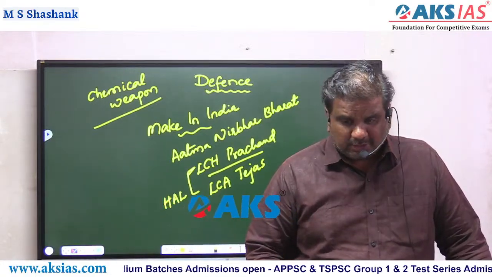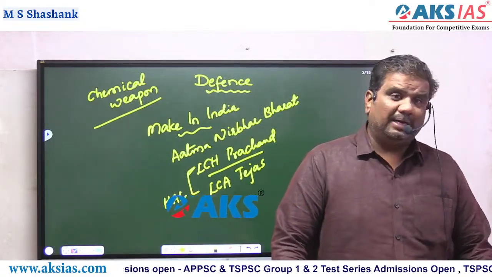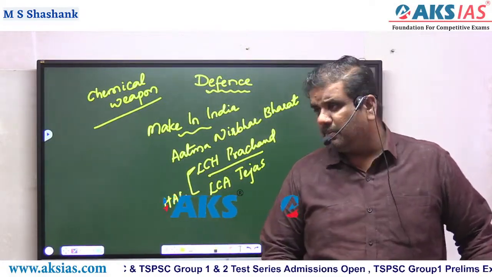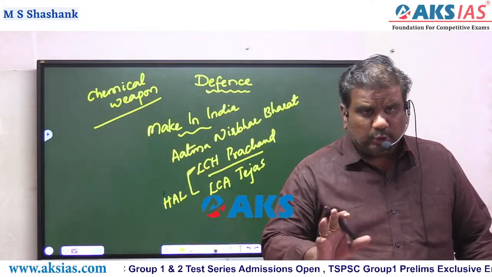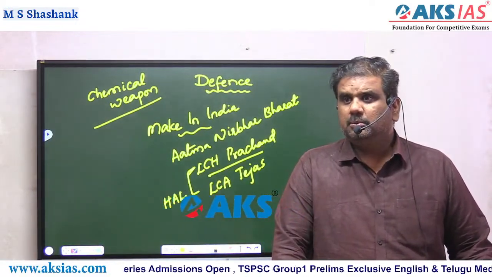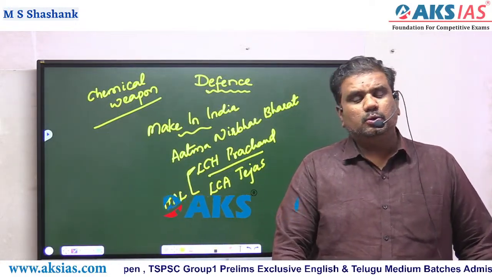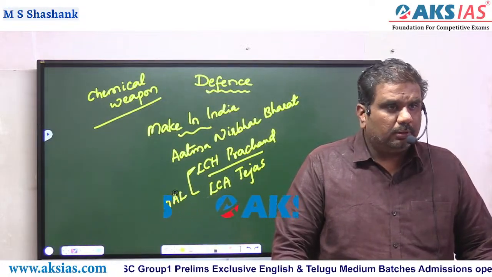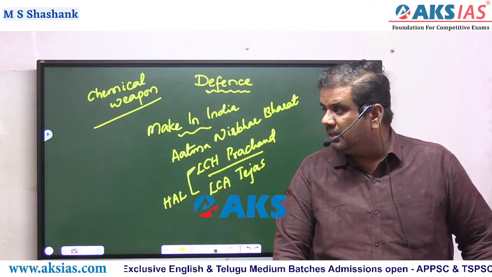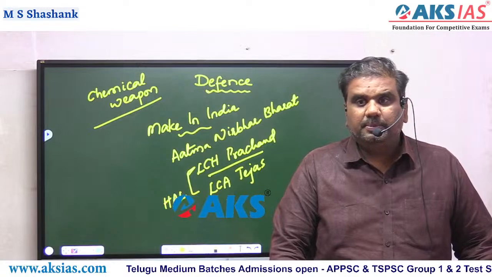Talking about biological weapons, anthrax is one particular biological weapon. Don't ever say COVID is a biological weapon. It is a weapon which has been used by China on the world, but it is not considered a biological weapon.